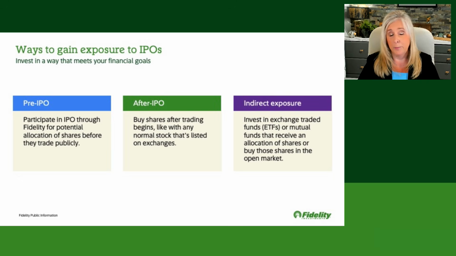After the IPO, investors can still buy shares once it begins trading, just like any normal stock. So if you don't get in, that's okay. It's still going to trade. And once it does, you have the ability to do that. You can certainly put in limit orders as well, but you can pretty much buy as you see fit as it's trading. So you can use market or limit orders to buy or sell those shares.